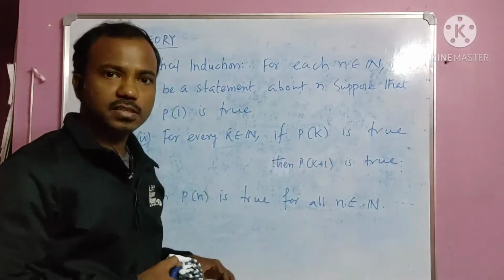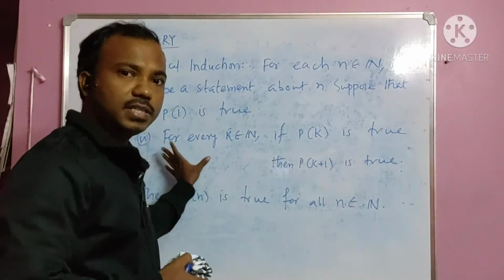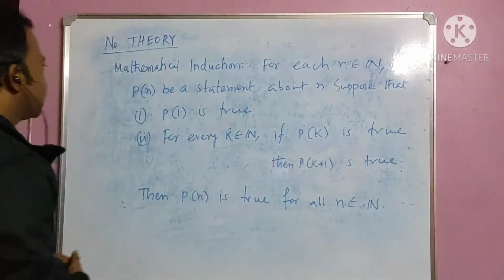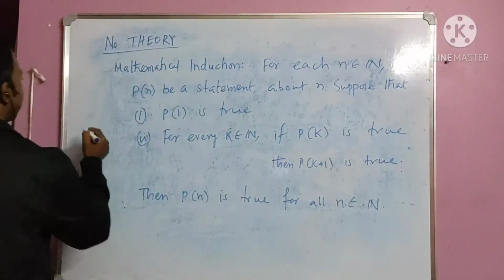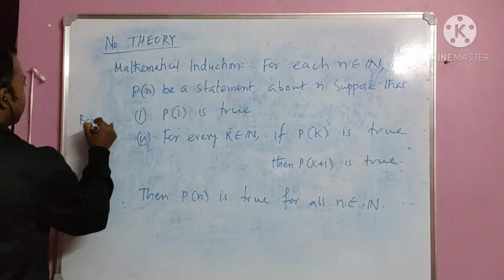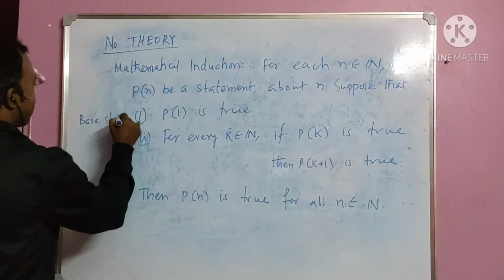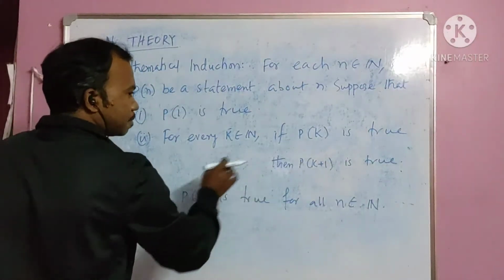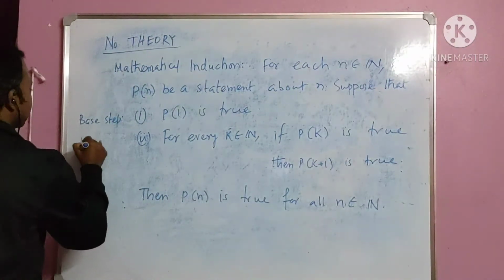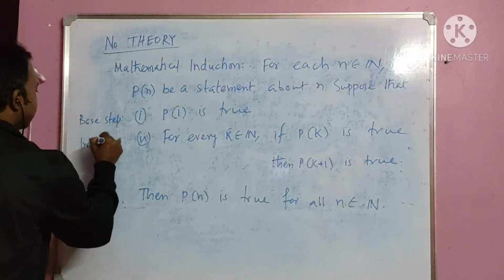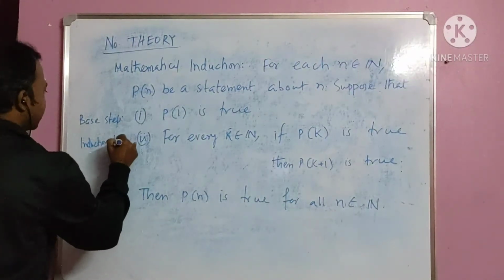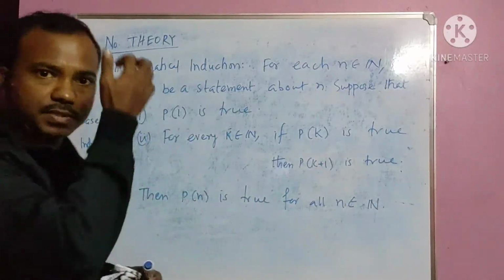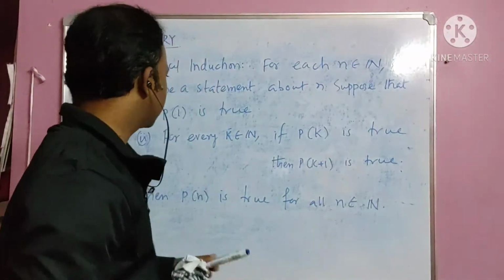So that is the thing. This is the induction step. Since this is the base step, we call it the base step, and due to the induction this portion is coming, so we call these the induction step. Okay, and in the induction step there are two portions.